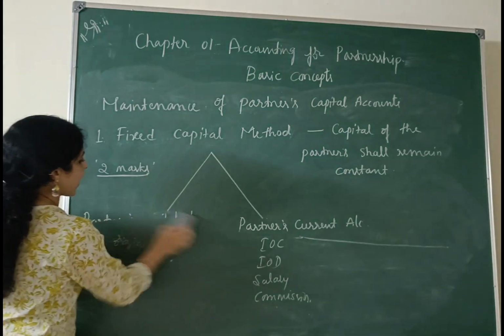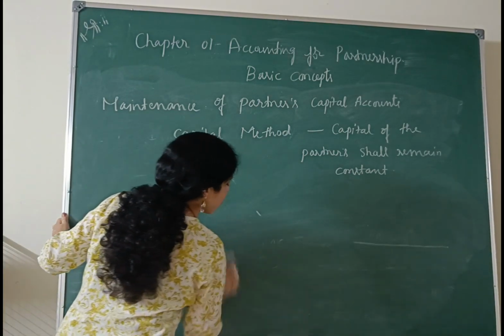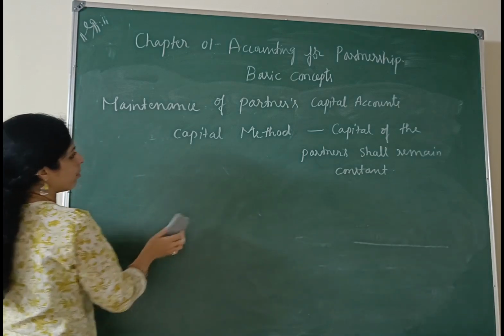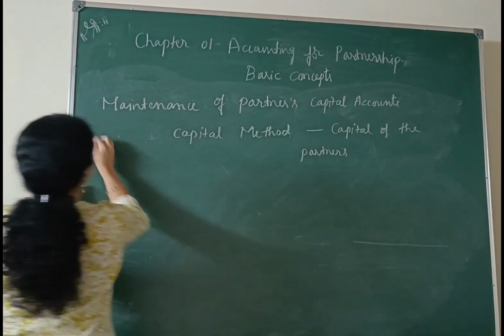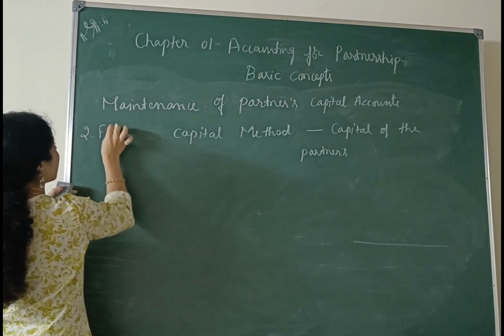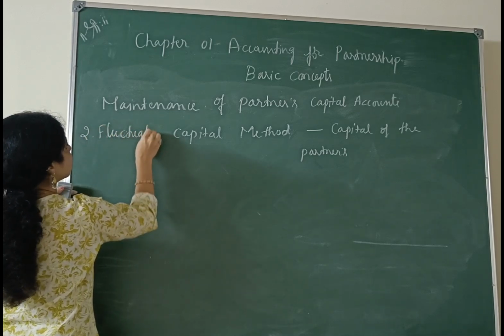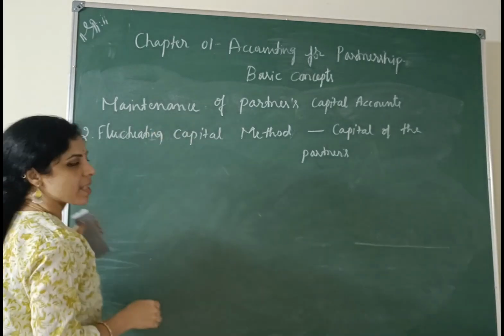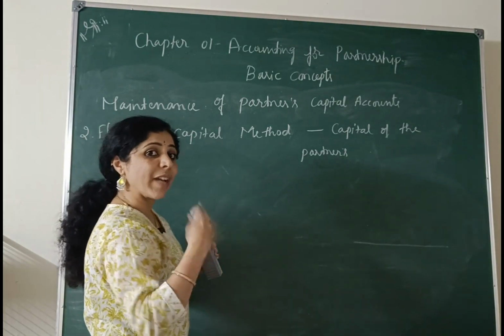Then the second method is fluctuating capital method. What is the meaning of fluctuating capital method? As the name itself says, capital of the partners will be varied.